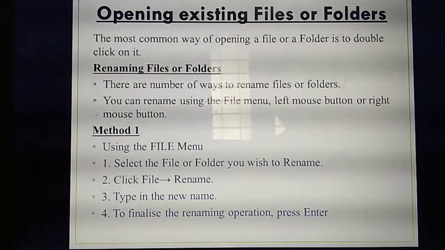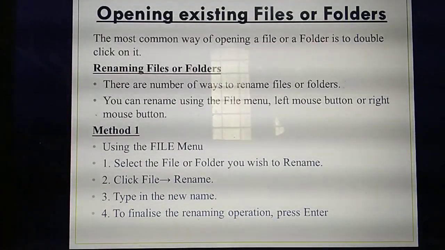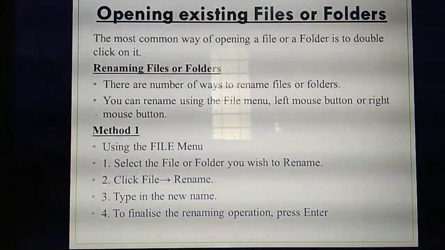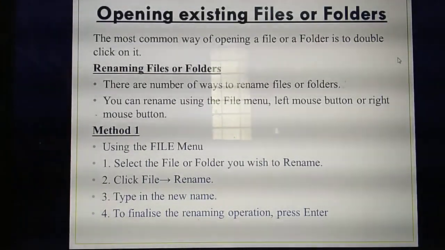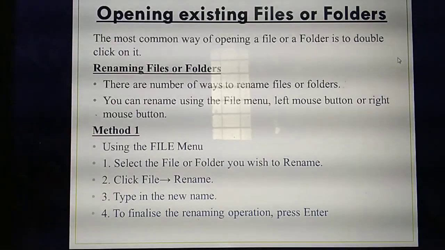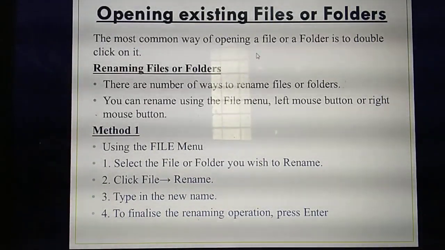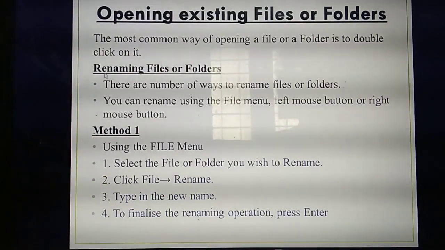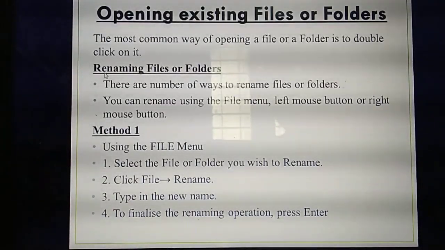Now we are going to study how to open already saved files or folders in your computer. The normal method: to open a file or folder, place the mouse pointer on that folder and double click it. That's the simplest method. What's the simplest method to open files or folders? Simply place the mouse pointer on a file or folder and double click it. Yes.